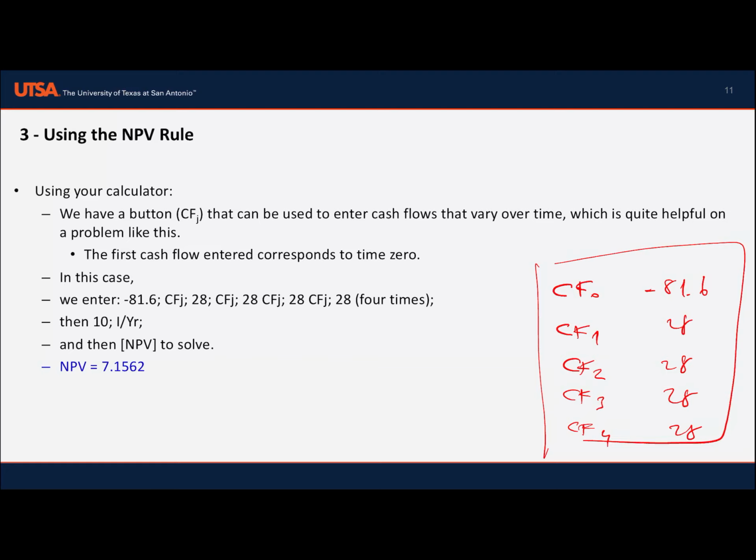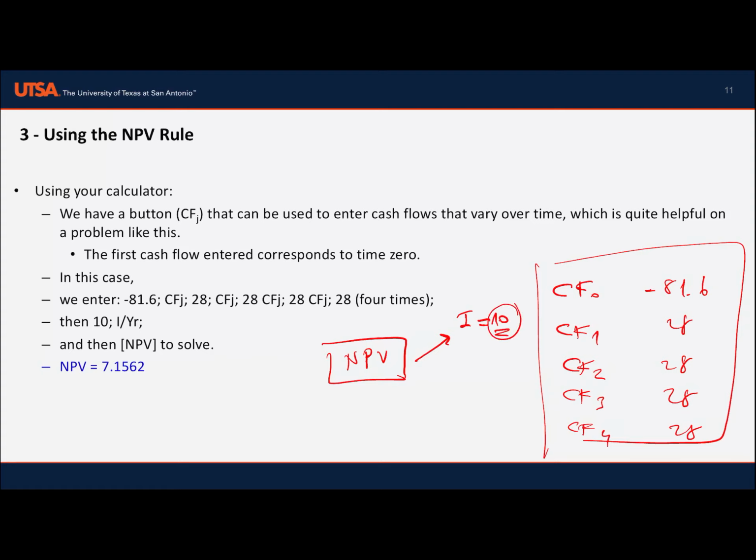Then you should push the NPV button in your financial calculator, and then you will see the interest rate. Just enter the interest rate, 10.